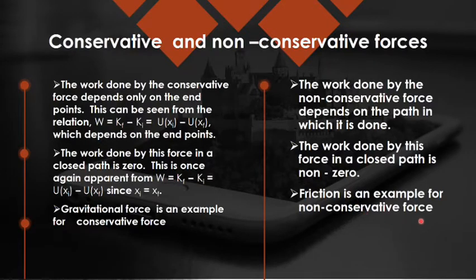So you should be clear that gravitational force is a conservative force. And in the lecture we will discuss that the spring force and electrostatic forces are all conservative forces, while the frictional force is non-conservative.